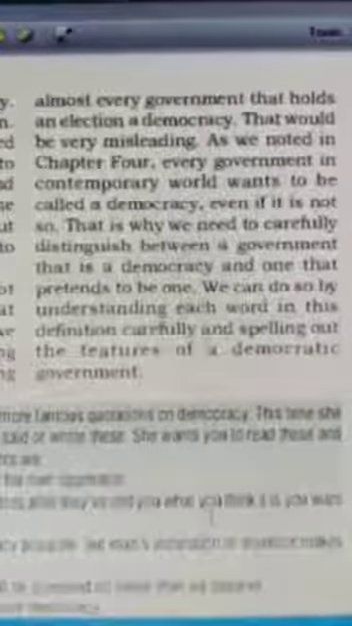That is why we need to carefully distinguish between a government that is democratic and one that pretends to be democratic. This is important. One is actually democratic, like our country, and others pretend. They are not democratic but they are showing off that they are democratic. They follow all the procedures to declare themselves a democracy, but in a misleading way. We can do so by understanding each word in this definition carefully and spelling out the features of democratic government. So that is our next point.